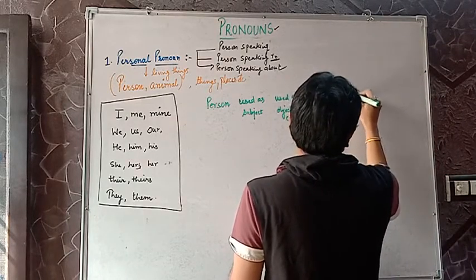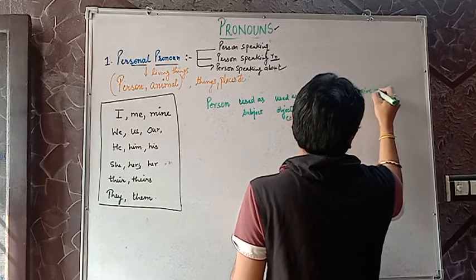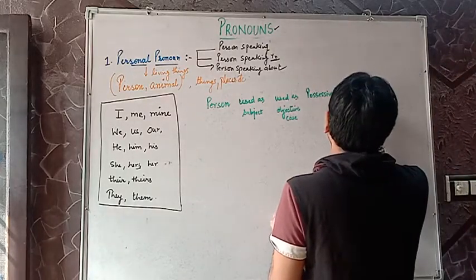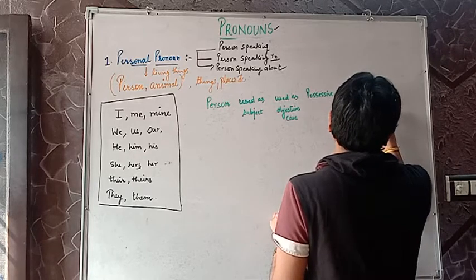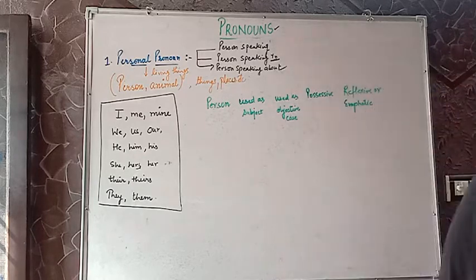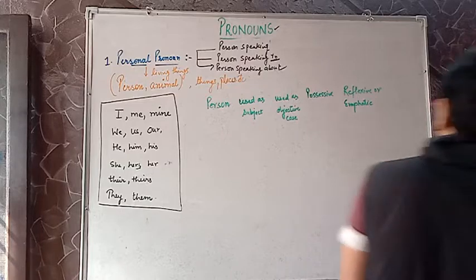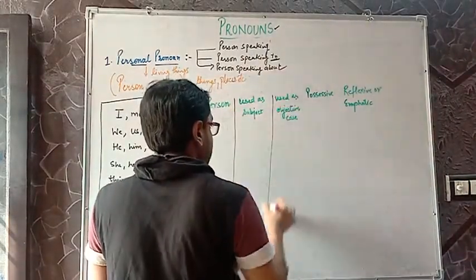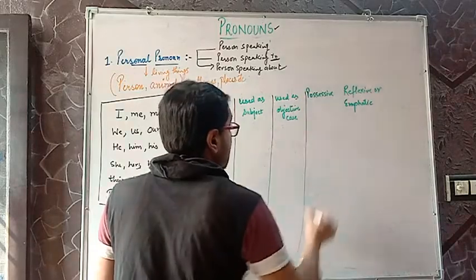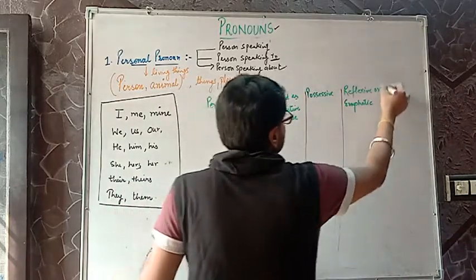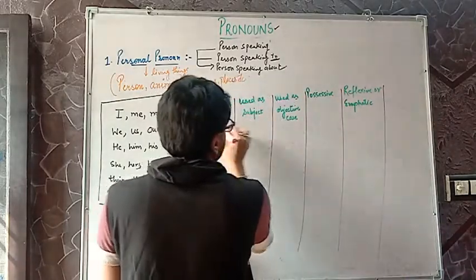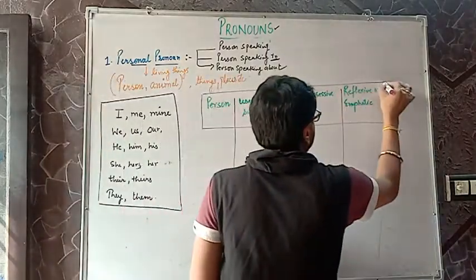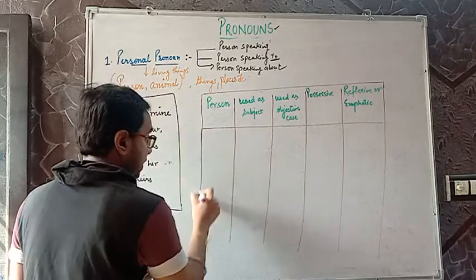Next is reflexive or emphatic. This is what we have to discuss. When we are talking about the various persons, what we can use, how we can use, what we will be using, that's what I am going to discuss here. Just observe the table clearly. That will really help you.